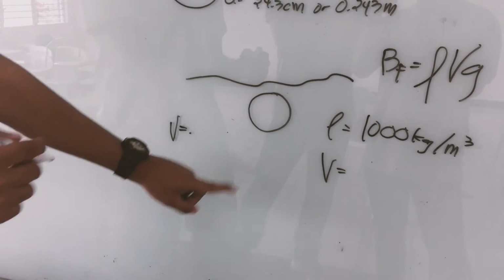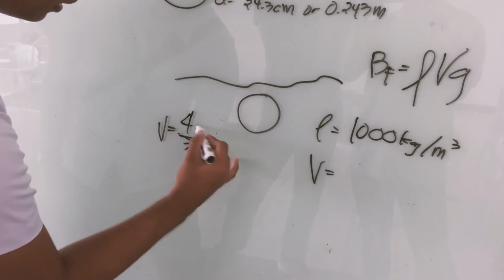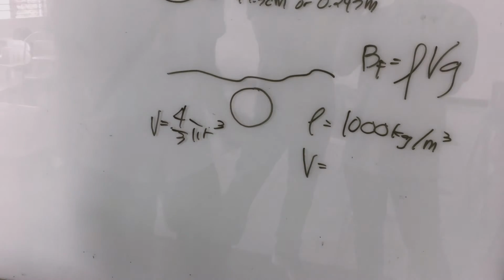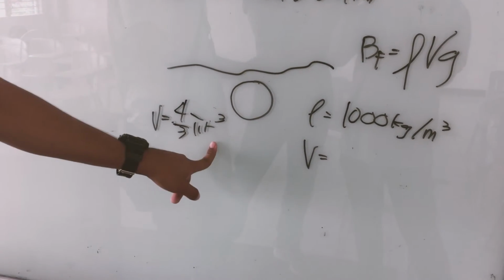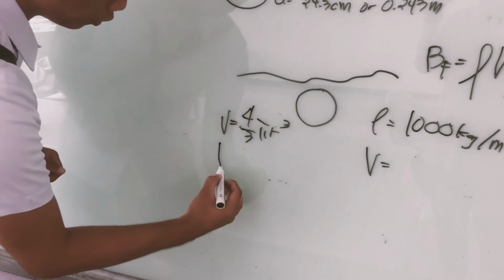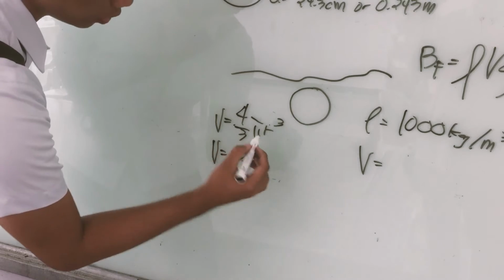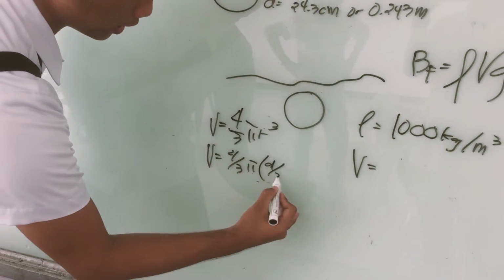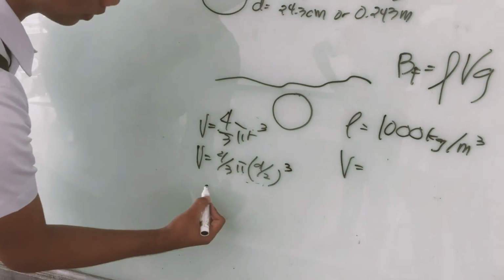We know that the volume of a sphere is 4/3 pi r cubed. So the only thing missing here is the radius. So the volume is 4/3 pi, substituting r with d/2, which is the diameter, because that is the only thing we have right here, cubed.